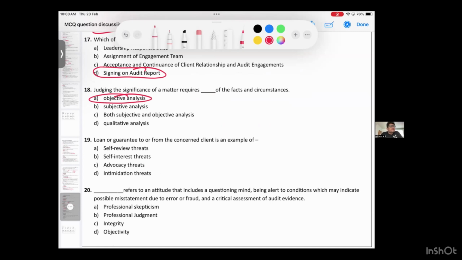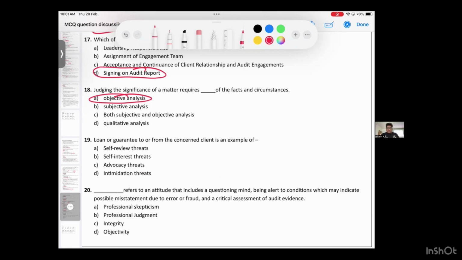It's a bit tricky question. It's not subjective. What is subjective? Subjective means something which is there in the book. If something is inside a book, it's subjective. The thing outside the book which you have to think, which you have to analyze, that is called objective. So whether a matter is significant or not depends upon subjective matter or objective matter. It's an objective fact or objective matter. Subjective means what is inside the book. Objective means general knowledge. A person may not have good theoretical knowledge, but he might have good objective knowledge. So objectivity is very important to determine the significance.